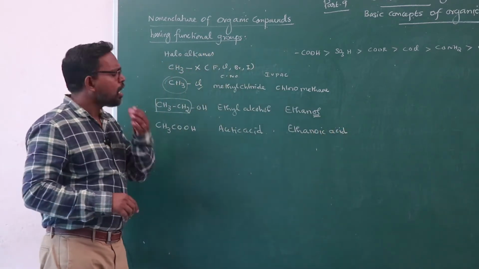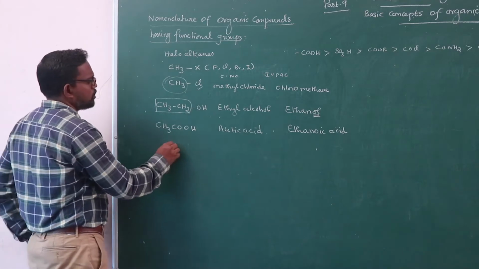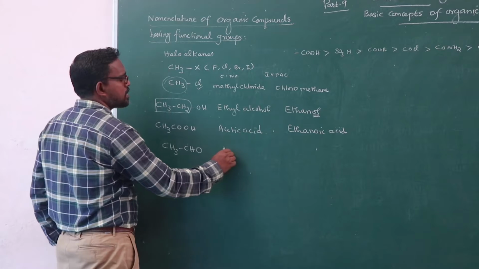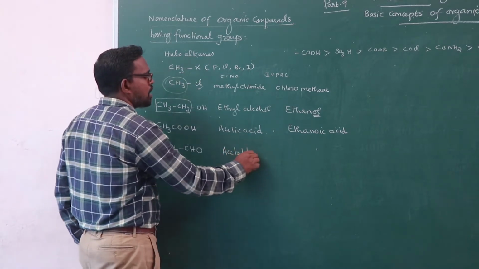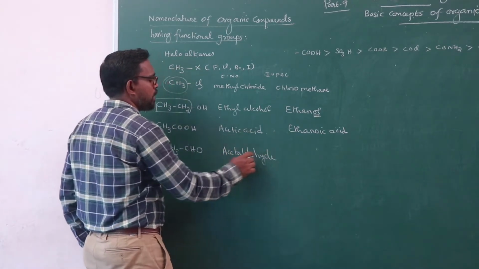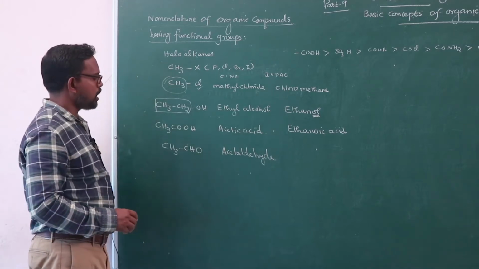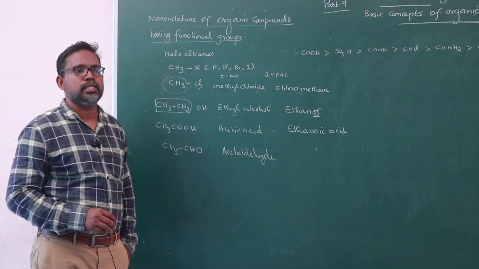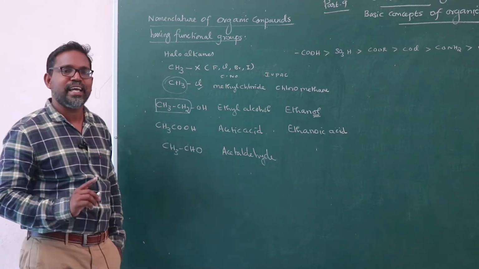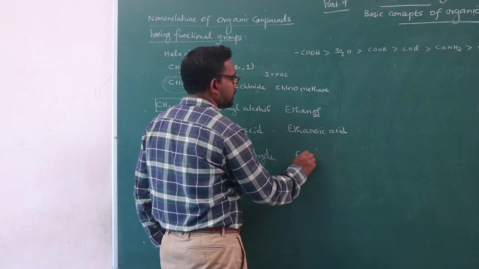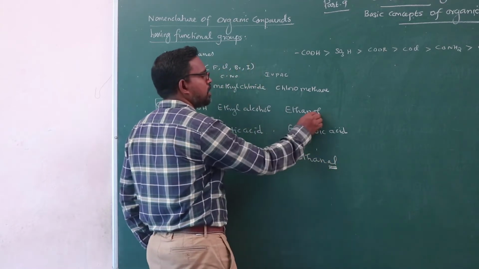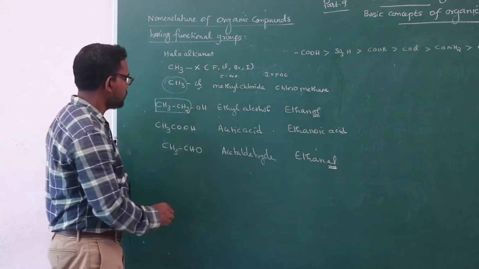And so on. These carbonyl compounds, CH3CHO, acetaldehyde. Acetaldehyde is a common name of this compound. What is the IUPAC name of the compound? Here also, from the alkanes, the terminal letter E is replaced by AL. So, ethanal for aldehyde, ethanol for alcohols.